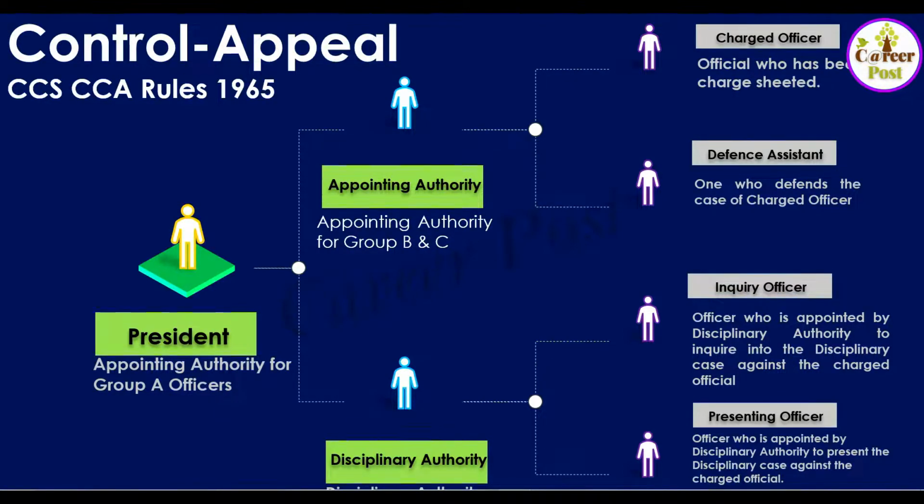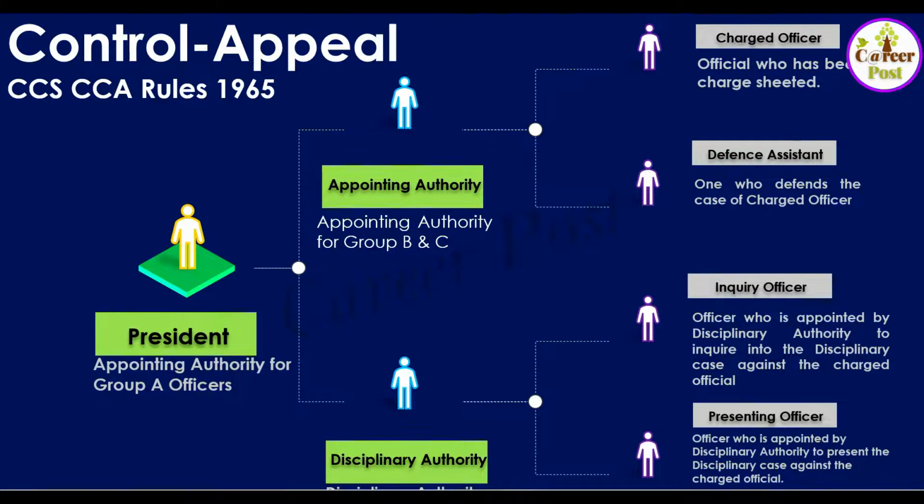Generally, the President of India will be the appointing authority for the Group A officers. As we have seen, Group A, Group B and C. In Group A, the appointing authority will be the Honorable President of India. And for other groups, Group B and Group C, naturally the appointing authority and disciplinary authority will be the same, though in some cases it may vary. And there will also be an appellate authority above the disciplinary authority to deal with the appeals. That is why it is called appeal.